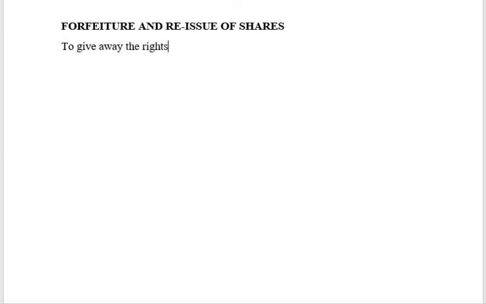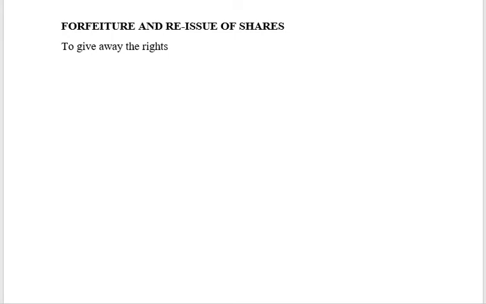So, what do you mean by giving away the rights? In this case, a shareholder gives away his rights as a shareholder and also gives away his right to receive his money back.